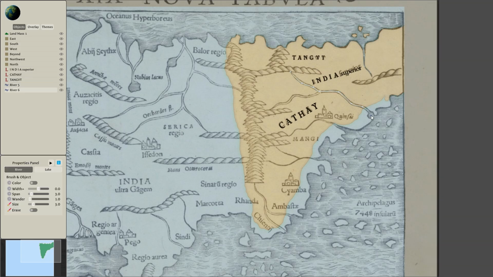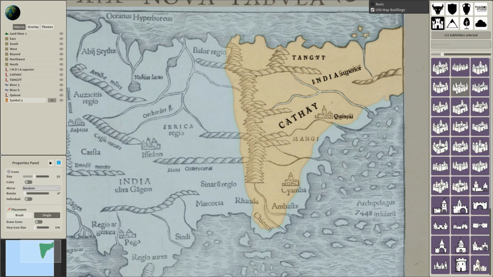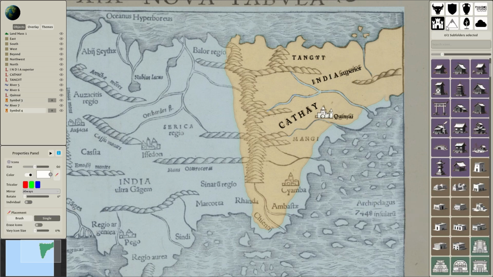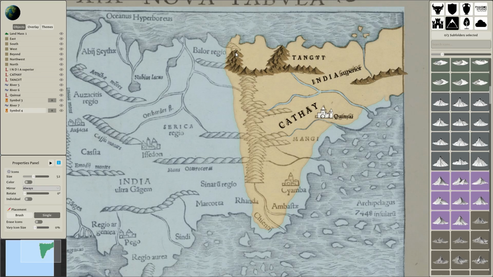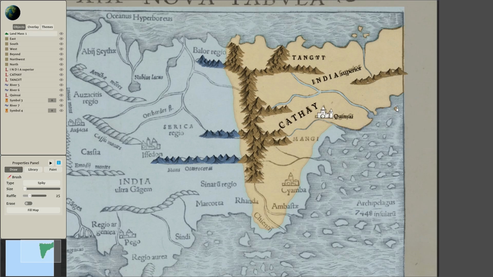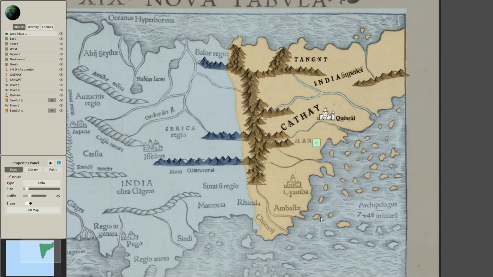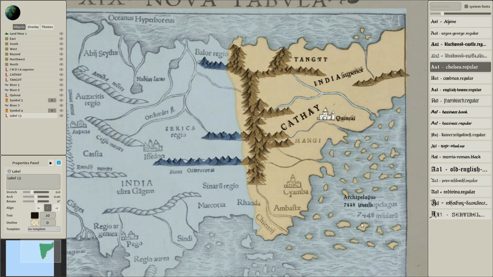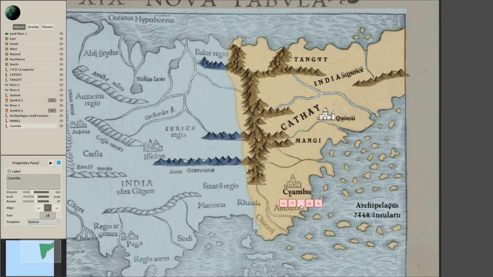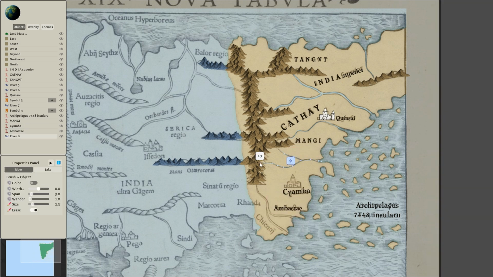For example, we have the label of Cathay, which stands for Northern China, and next to it the city of Quinsay, which is modern-day Hangzhou, still a very famous tourist destination in China. Back then, Marco Polo described it as the greatest city in the world. And Cathay is opposed to Manji, so northern China is opposed to southern China. So there was a big difference between those two back in the day that nowadays maybe we wouldn't come across so easily. And also we have here a mention of the 7,448 islands that Marco Polo described in his travels